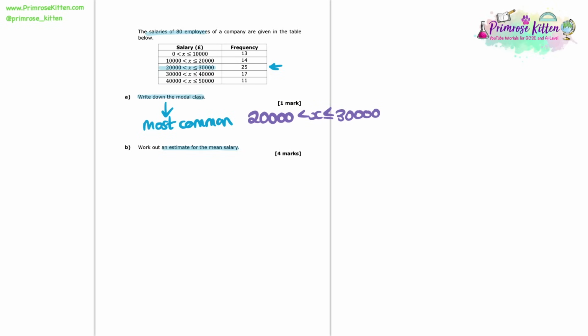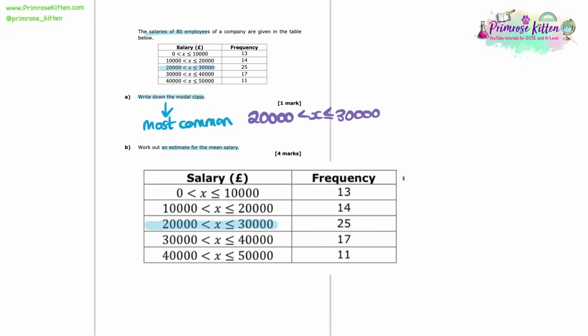Now we're asked to work out an estimate for the mean salary. It's a 4-marker, so it's going to be a bit trickier, but there's a really nice straightforward method to it. The first thing I'm going to do is copy down this table here so I can scribble all over it. To work out an estimate for the mean salary, we need to take the midpoint of the salaries, and then once we've worked out the midpoint, we need to work out what the midpoint times the frequency is.